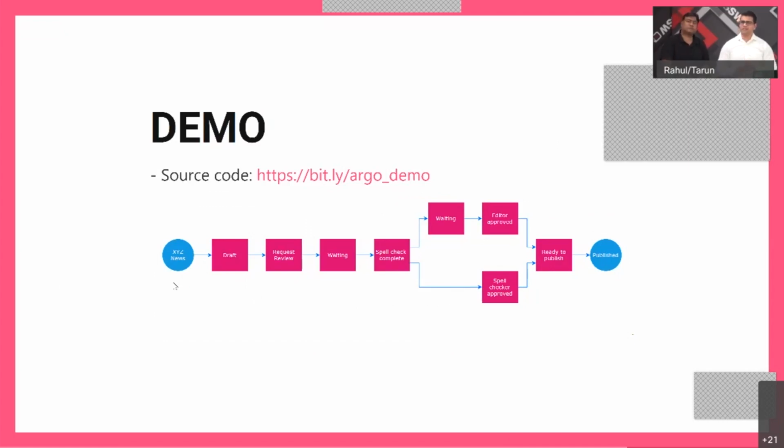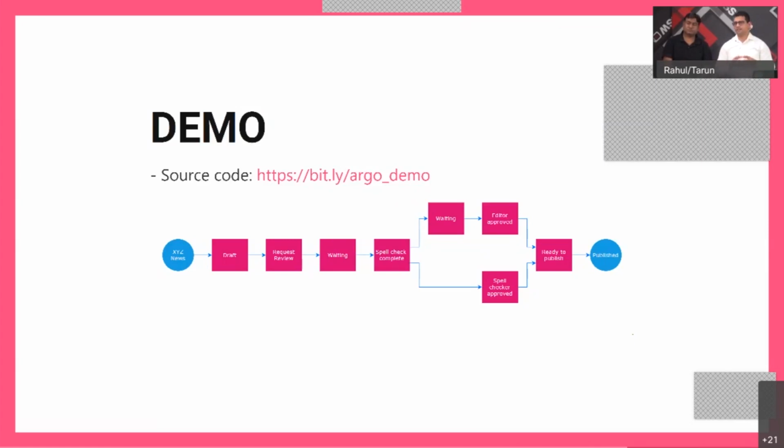For this demo, we have taken the hypothetical scenario of a news publishing agency. We're calling it XYZ News. If it resembles some other news agency, then it's purely coincidental. So how this news agency works is that authors submit articles to this news agency, and the article has a life cycle before it gets published.